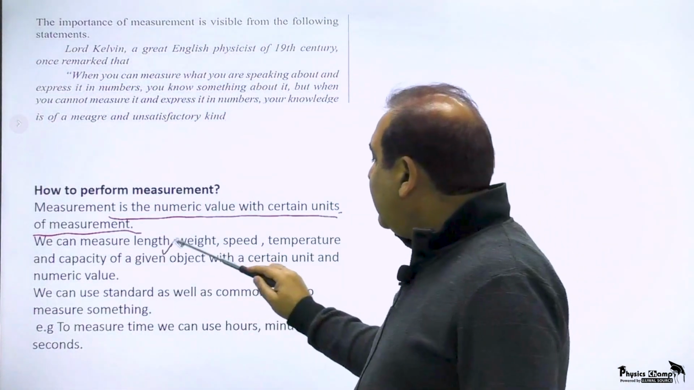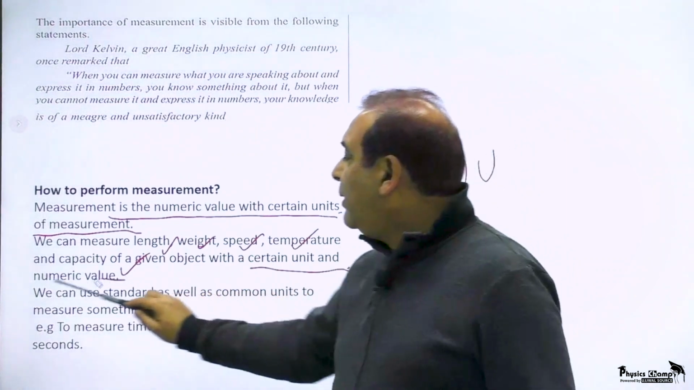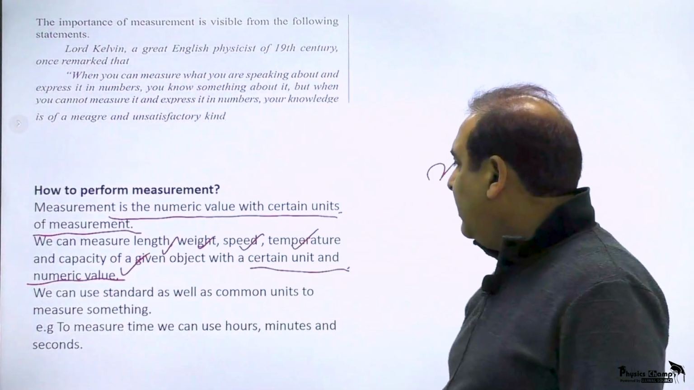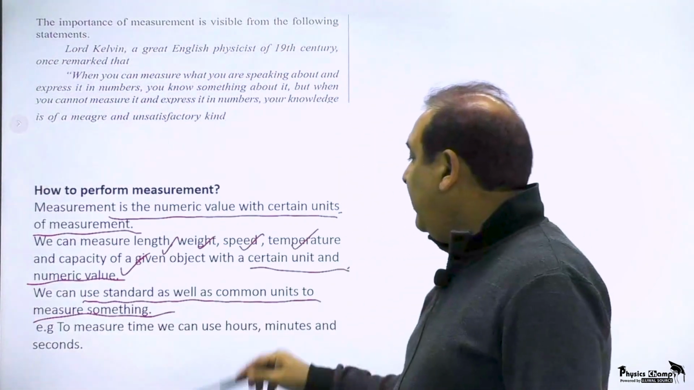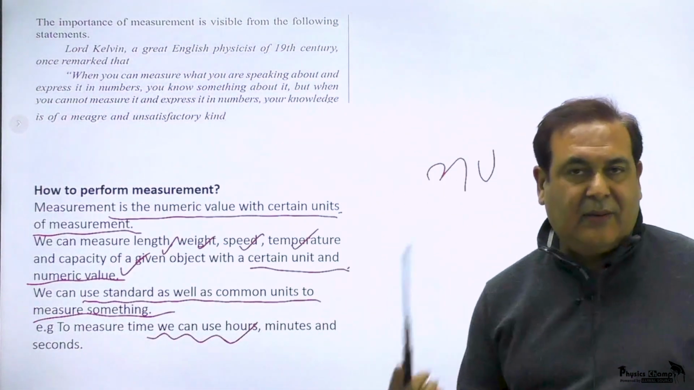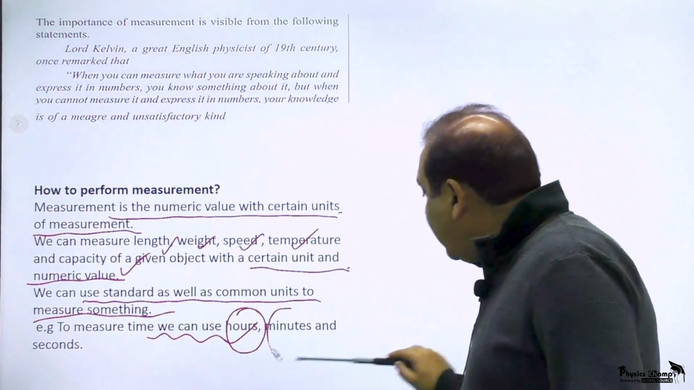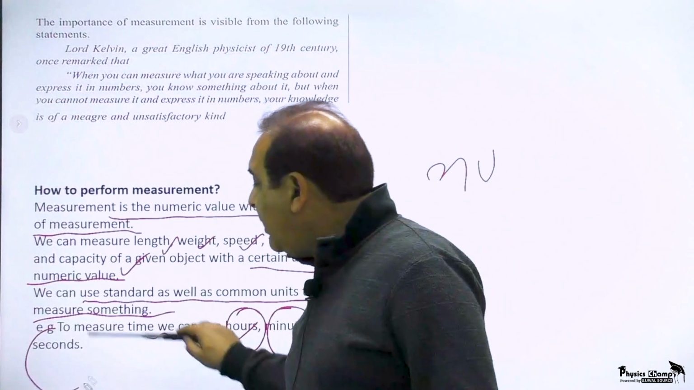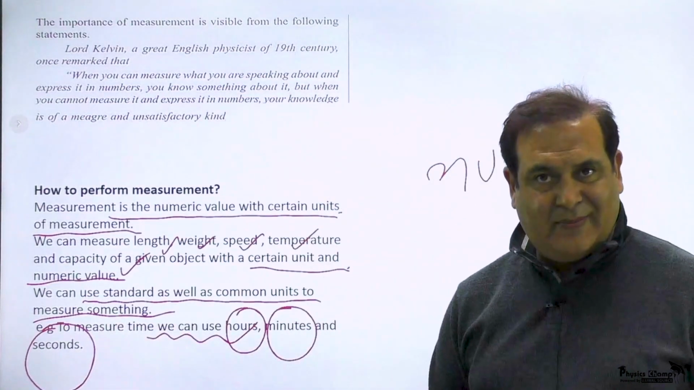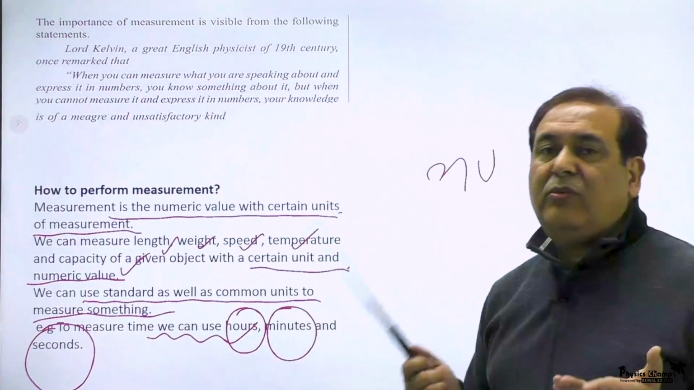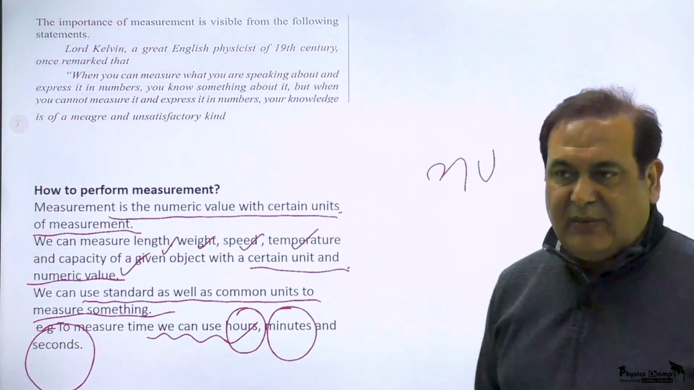We can measure length, weight, speed, temperature and capacity with a certain unit and a numerical value. We can use standard as well as common units to measure something. To measure time, we can use hours as a unit, we can use minutes as a unit, we can use second as a unit. To measure mass we can use kilogram, gram as a unit. To measure length we can use meter, centimeter, feet as unit. So it is always our choice.